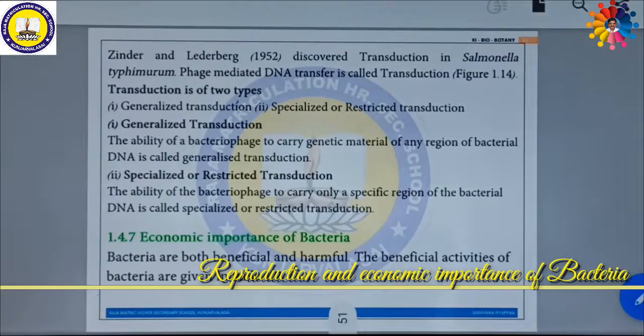Transfection is of two types, namely generalized transfection and specialized or restricted transfection. In generalized transfection, the ability of the bacteriophage to carry genetic material of any region of bacterial DNA is called generalized transfection. Specialized or restricted transfection means the ability of the bacteriophage to carry only a specific region of bacterial DNA.